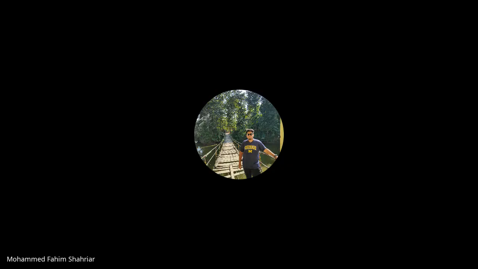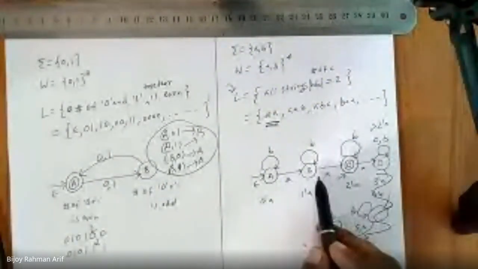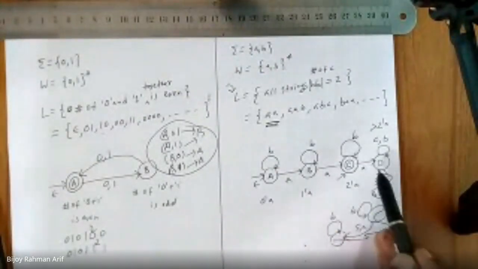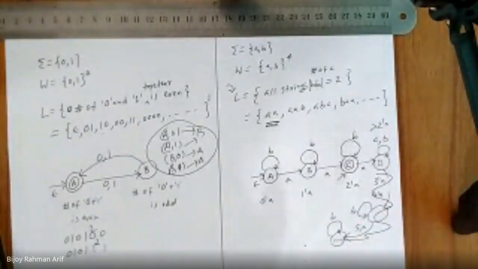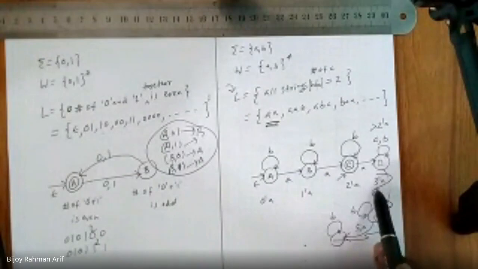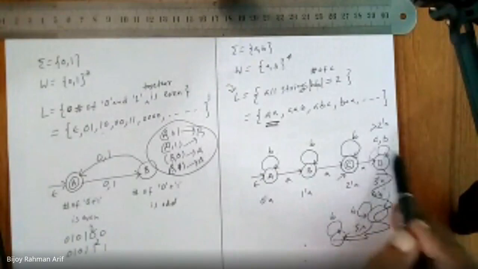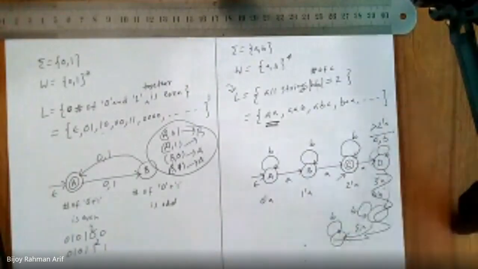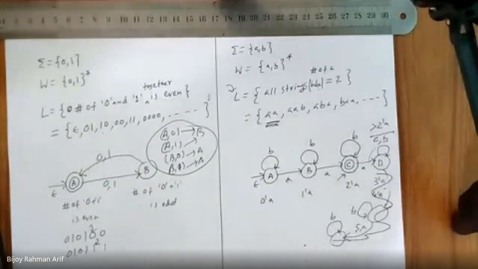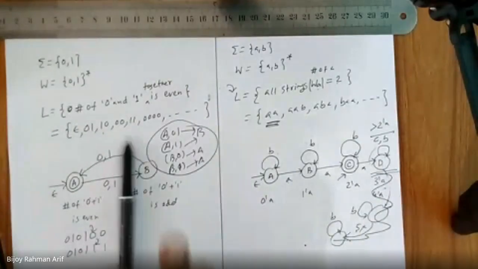A has transition on A and B, B has transition on A and B, C has transition on A and B, D has transition on A and B. So it is done, complete. Instead of always creating new states for 3 number of A, 4 number of A, 5 number of A, just stop over here and consider it greater than two A's. I don't require more than 2A states, so I'm going to stop over here. Is it clear to you guys?